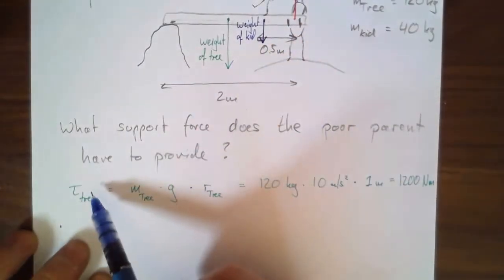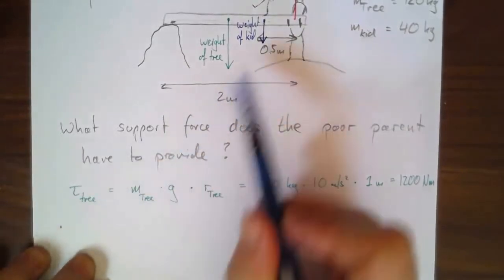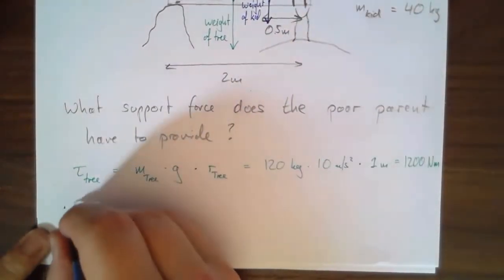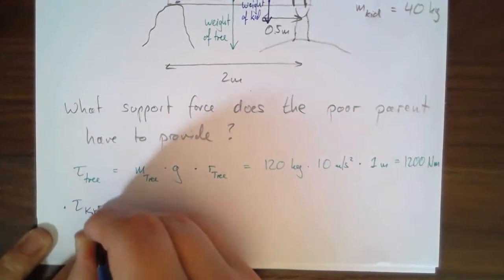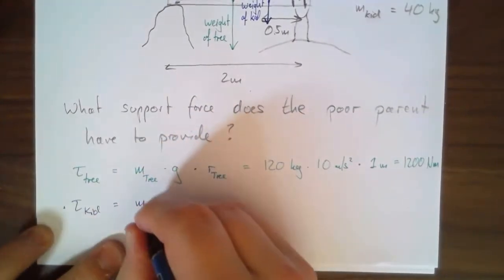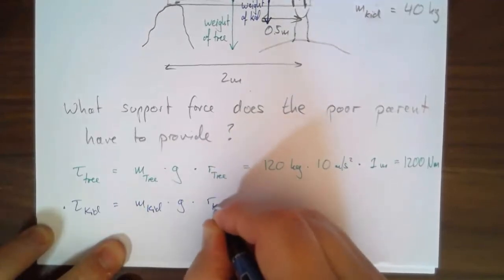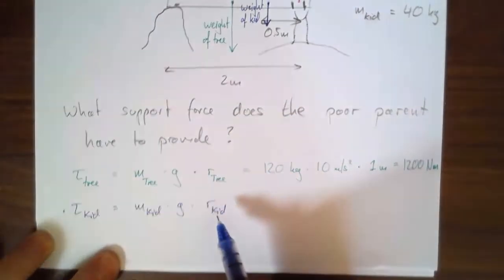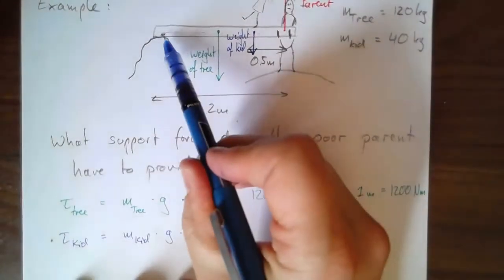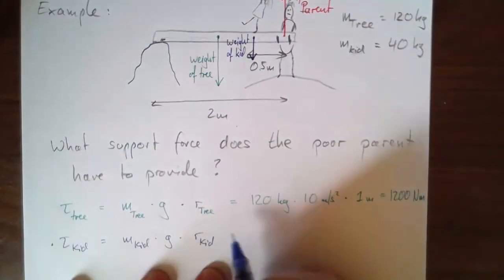Alright, let's keep going with our calculation though. So this is the torque due to the tree, now to the torque due to the kid. It's going to be the mass of the kid times g times the distance of the kid from the point of rotation. So what's that?